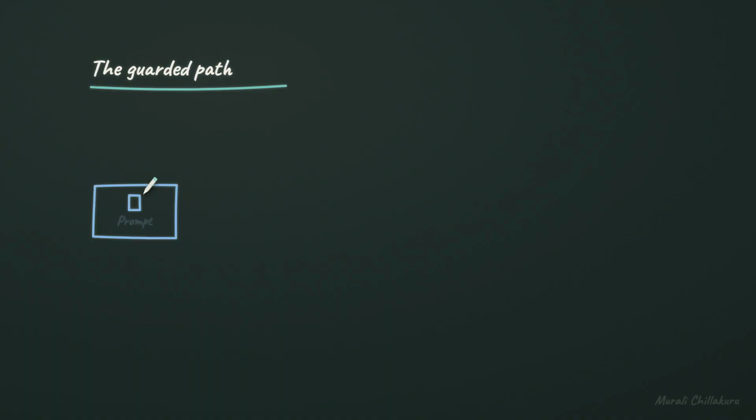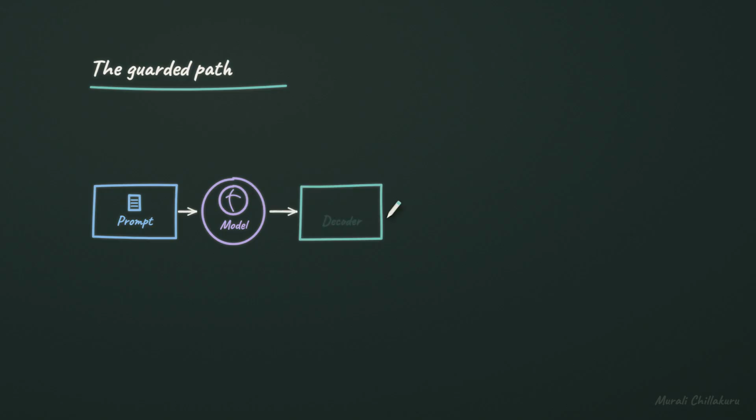The prompt and model still begin the process. The model proposes content for the answer. The decoder turns the model's probabilities into tokens, one choice at a time. A schema gate constrains those choices to the shapes that are allowed.